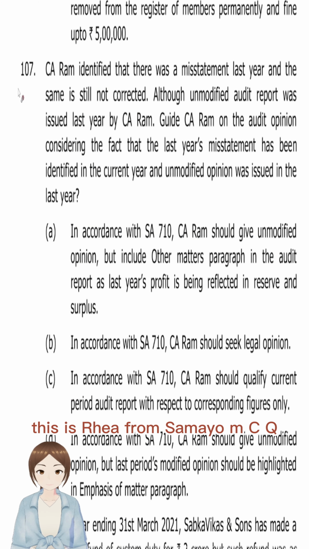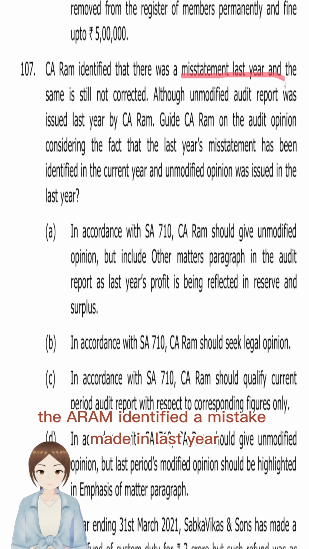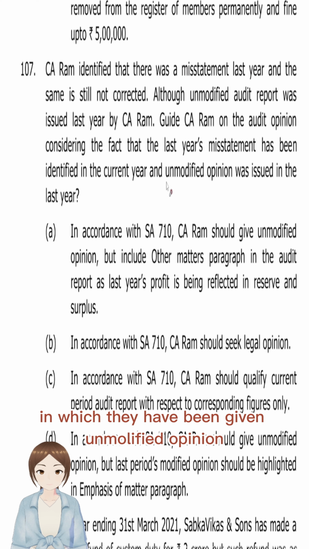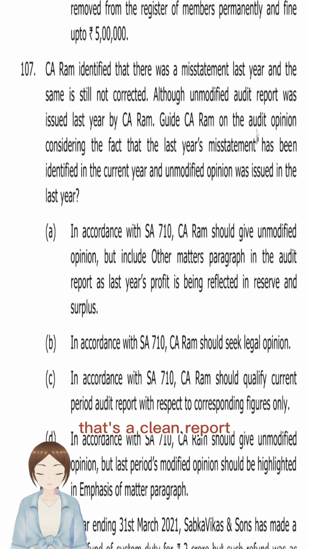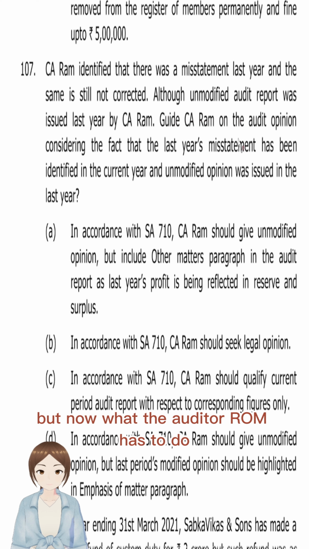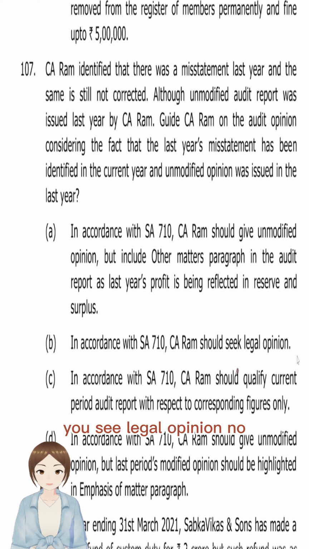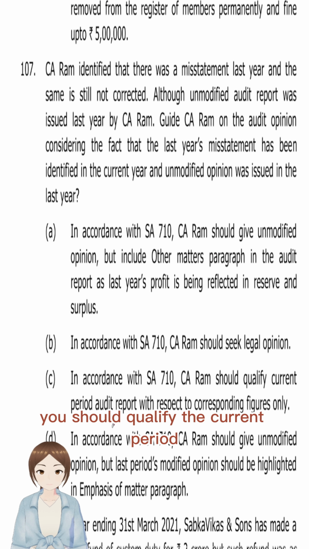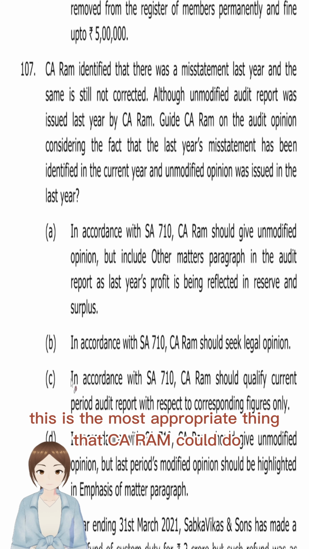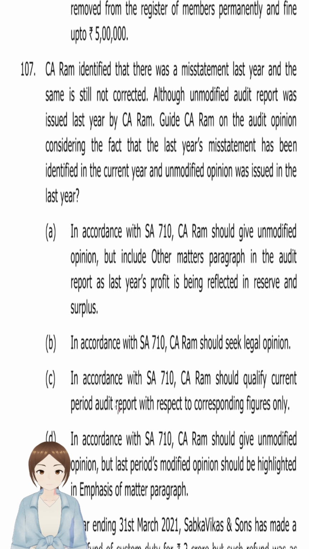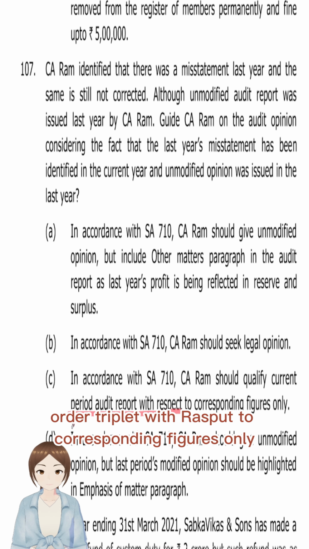This is MCQ 107, CA Final. CA Ram identified a misstatement in the last year, in which an unmodified opinion, that is a clean report, had been given. Now what does the auditor Ram have to do? Does he have to issue an unmodified opinion in the current year? No. Should he seek legal opinion? No. He should qualify the current period financial reporting audit report with respect to corresponding figures. Yes, this is the most appropriate thing CA Ram could do. Option C is the most appropriate answer. He should qualify the current period audit report with respect to corresponding figures only.